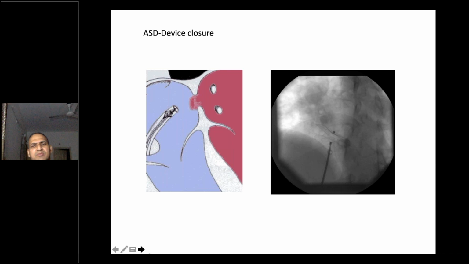Now, in the case of sinus venosus ASDs, the timing is usually 4 years of age, because the SVC size should be bigger at that time and SVC grafting is easier.